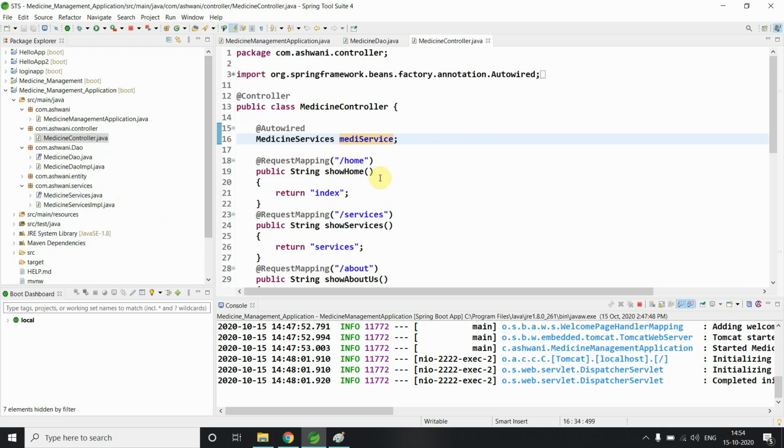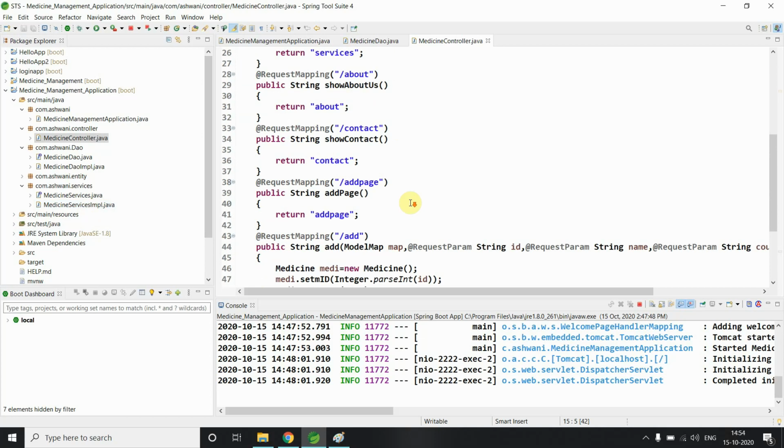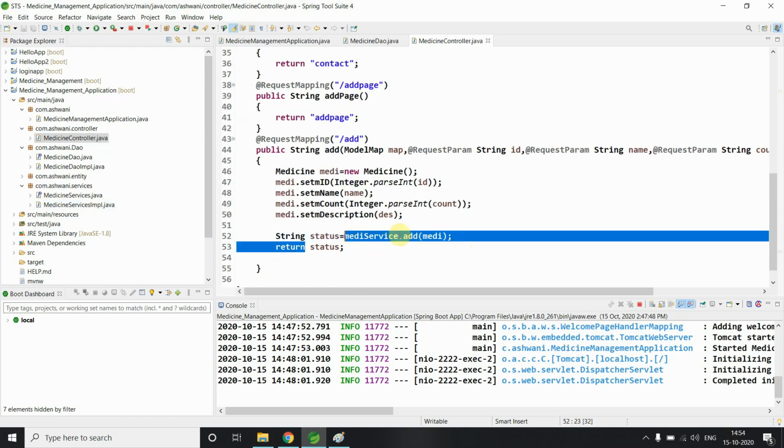So this is called abstraction. We are only using a reference variable, and with the help of the reference variable we are calling the methods of the implementation class. We are not showing the implementation for the add method, only the declaration.